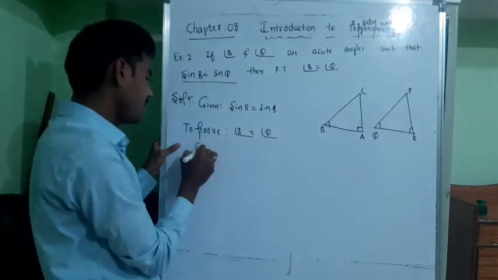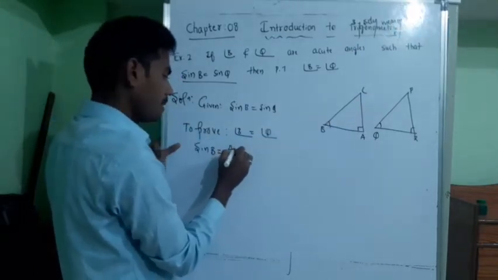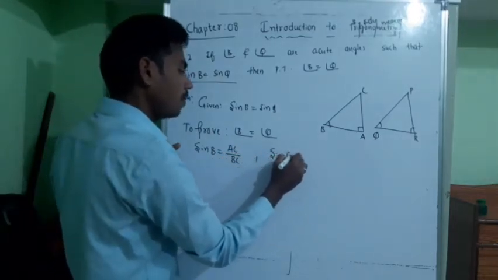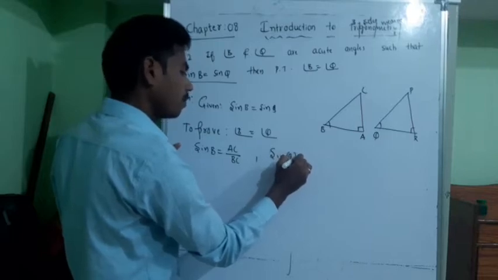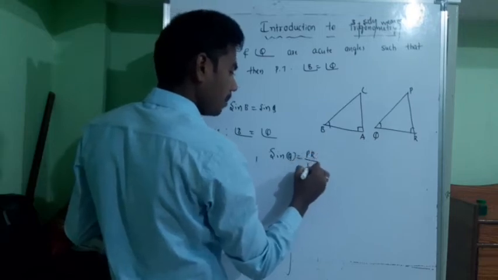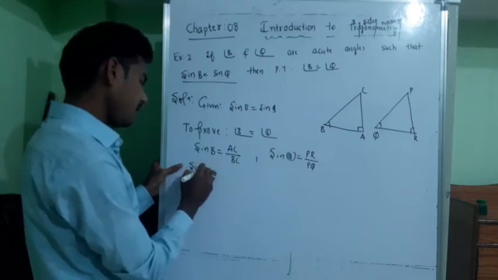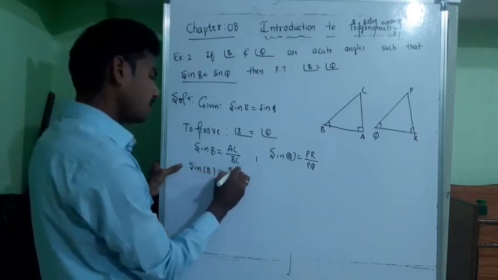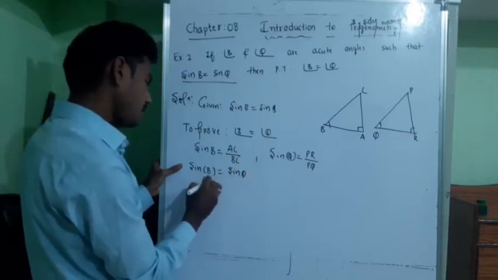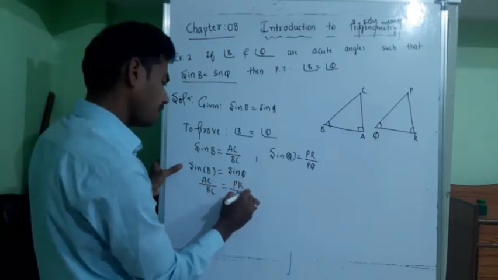Now I'll write what is sin B. Sin B is equal to AC by BC. Sin Q is equal to PR by PQ. Since sin B is equal to sin Q, we can write AC by BC is equal to PR by PQ.